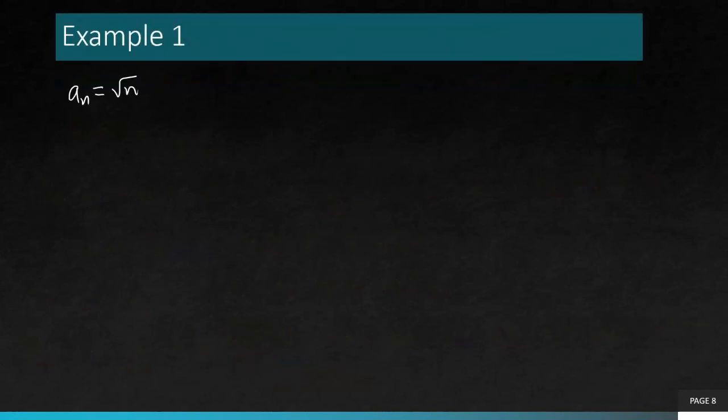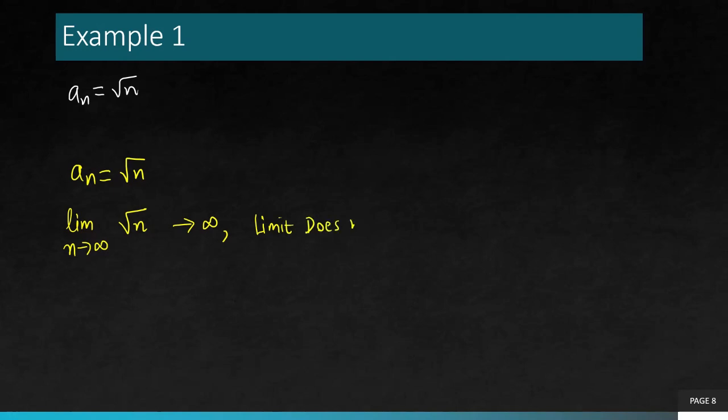So the first example of the sequence which we are going to test is an equals square root n. So let's compute the limit as n goes to infinity for this sequence. The limit as n goes to infinity of square root n, very easy, it goes to infinity. So clearly the limit does not exist. So by the definition of convergence, we get that this particular sequence is actually a divergent sequence. So very simple, just compute the limit at infinity, boom, you get the answer.